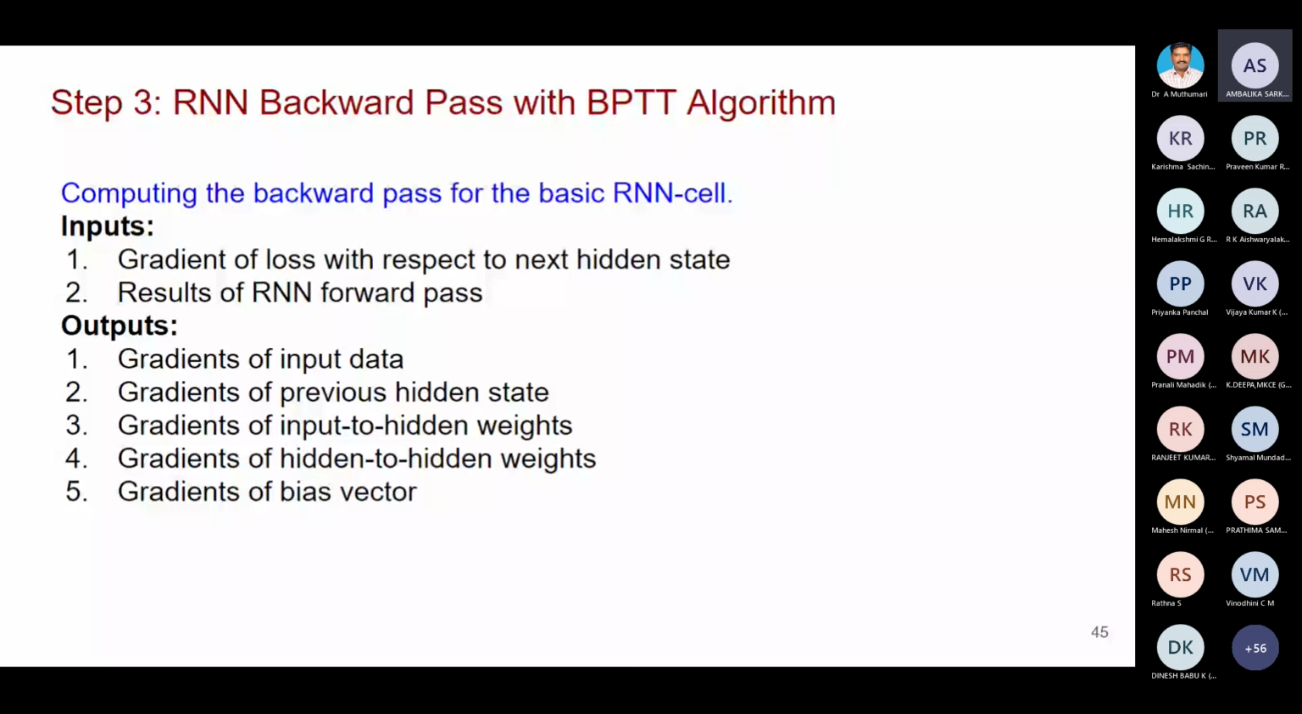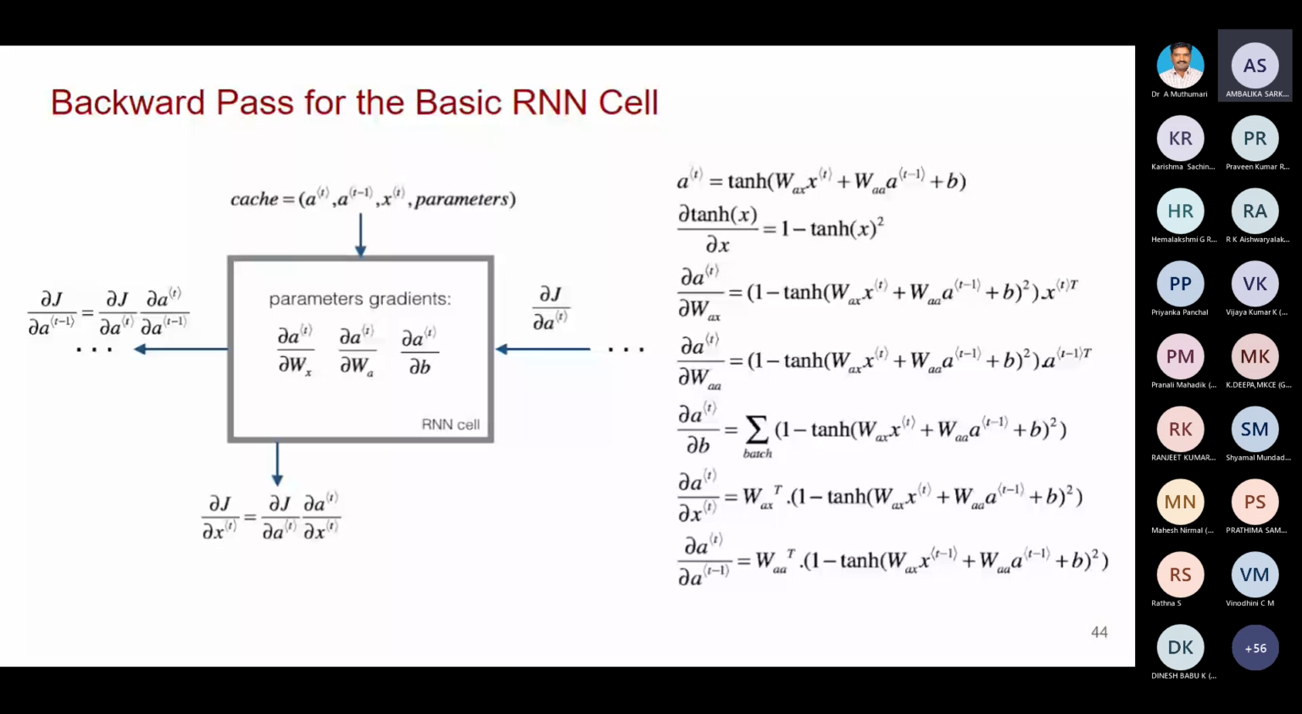Then what are the outputs? Look at this. Gradients of input data. Input data is the lowest one, so you are computing dou j by dou x of t. That is nothing but the gradient of input data. Then gradients of previous hidden state, so dou j by dou a of t minus 1. The left one is another output: gradients of previous hidden state.